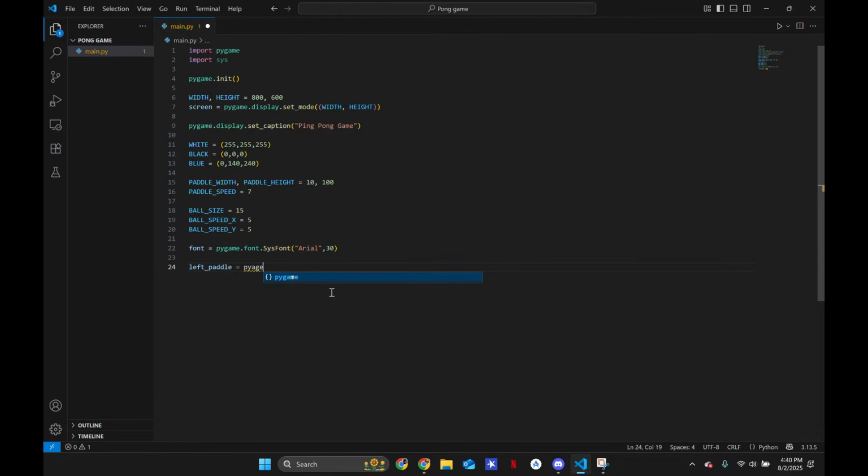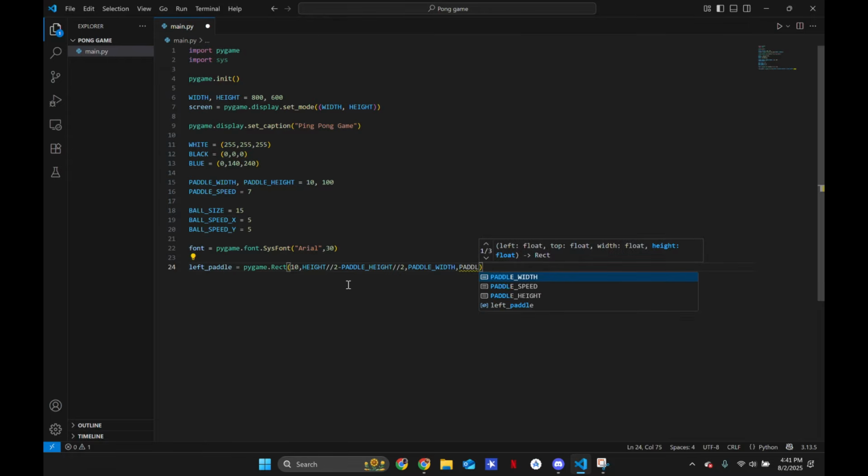We're going to make it equal to pygame.Rect, 10, then height divided by 2 minus paddle height divided by 2, then paddle width and paddle height. This is going to place our paddle vertically centered on the left, centered on the y-axis.